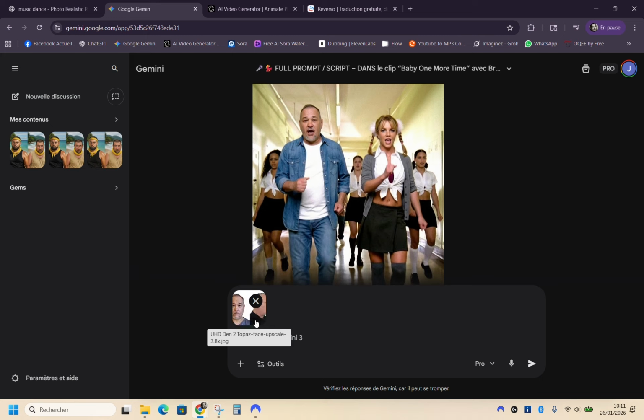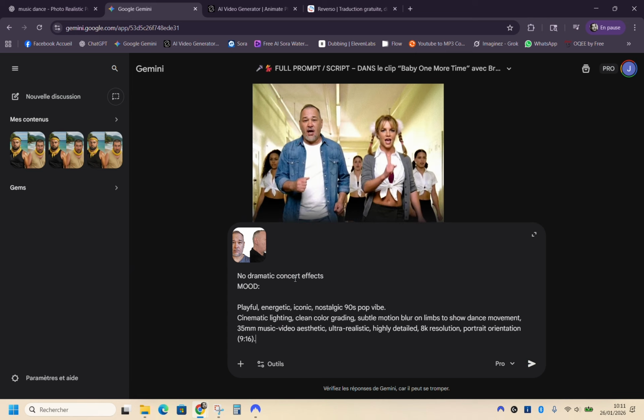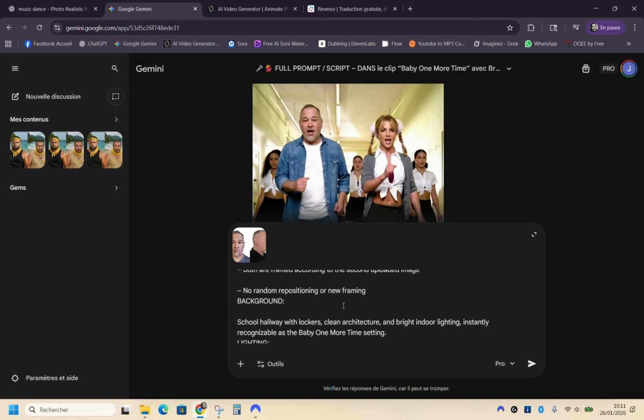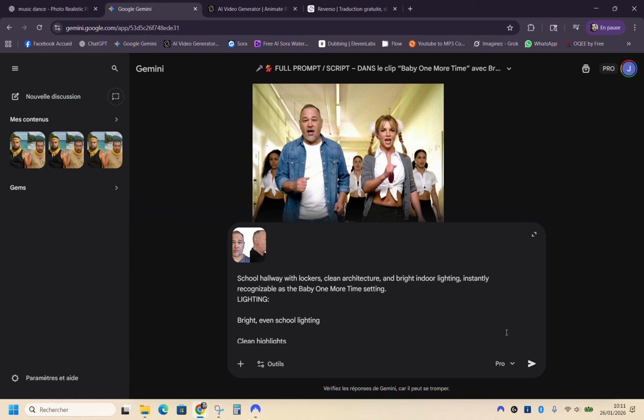So be careful. You need to be on a VPN for Europeans or anyone outside of America. Otherwise, it won't take the face into account because European laws aren't yet aligned with American ones, where it's permitted to use people's images, at least on Google. You just paste the script. And in the end, it was already explained to it in the script that it was Britney Spears from a certain year. So you can try it, it'll do something, but it won't necessarily create the image you want because it'll use Britney Spears at a specific point in her career.